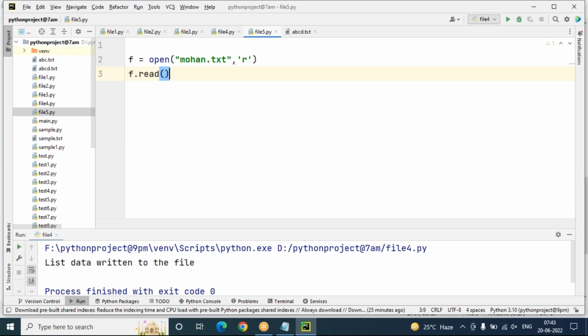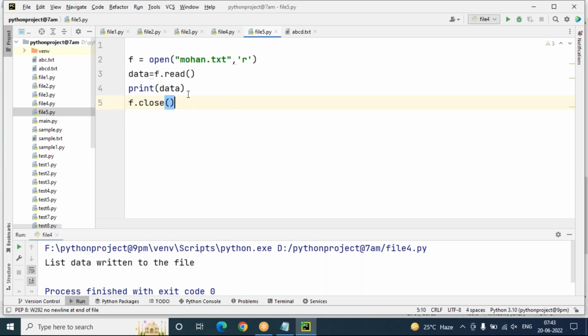With the f.read method, after reading I want to store the data into a separate variable, that is data. And now I'm printing data. After completion of reading, the file should be closed. But this program will give an error, sir. Why? Because your mentioned file is not available. This mohan.txt file is not available because your file name is wrong.